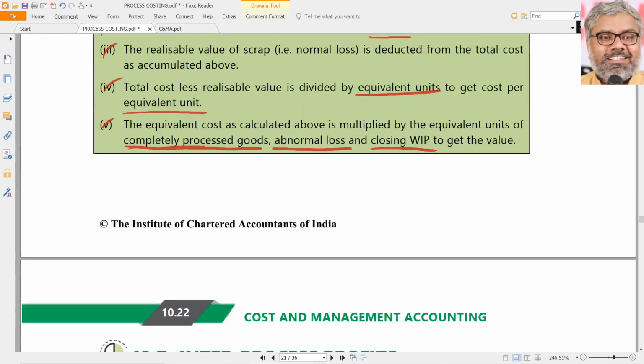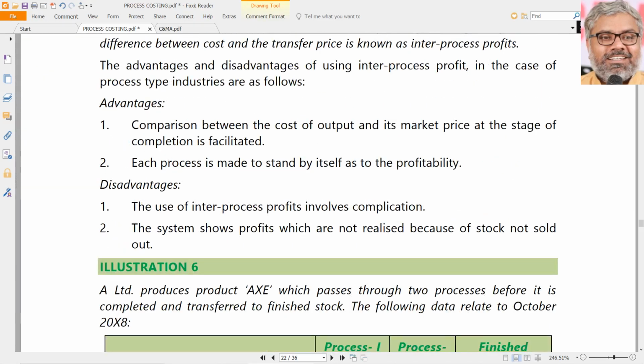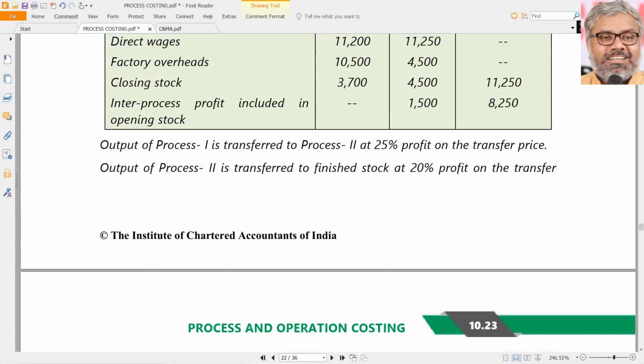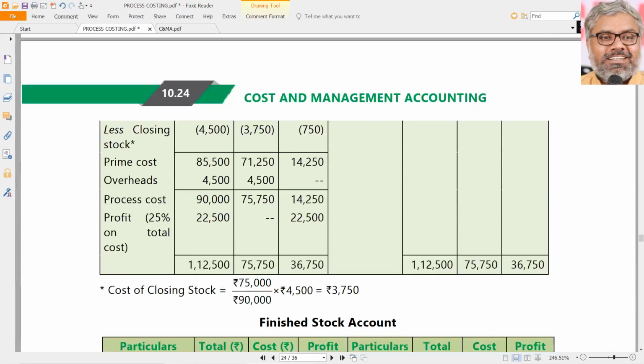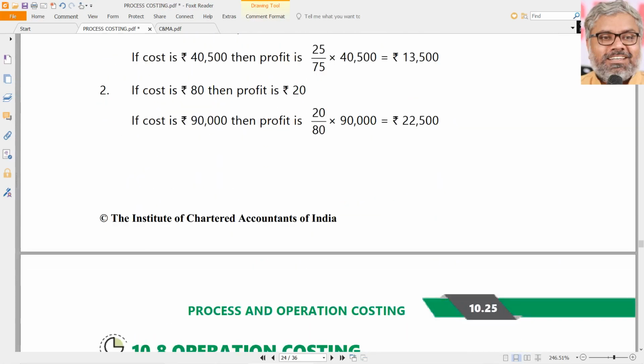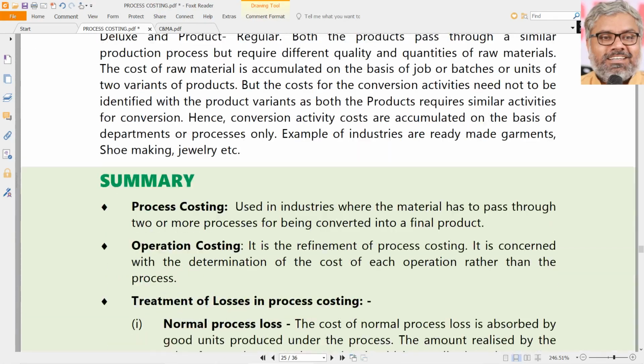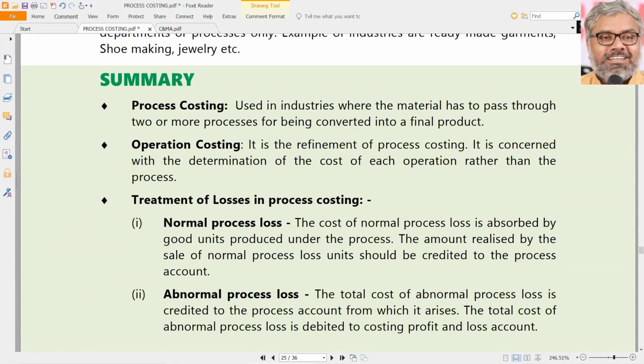There are some other special items where there are inter-process profits and all. Those are very special things which we will discuss in the coming sessions. But prior to discussing that, definitely what we are supposed to do is the problems related to process costing, particularly where the equivalent units concept has to be applied extensively.